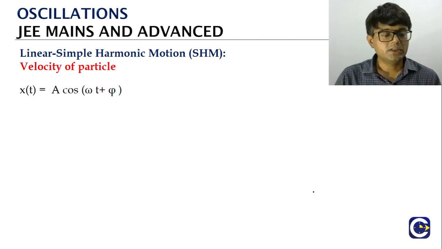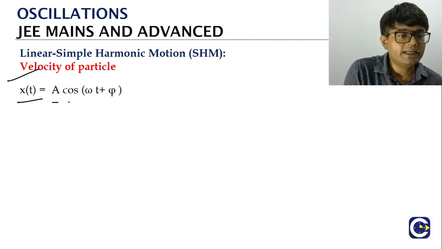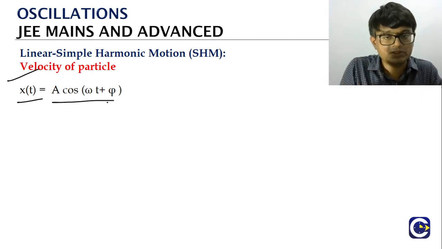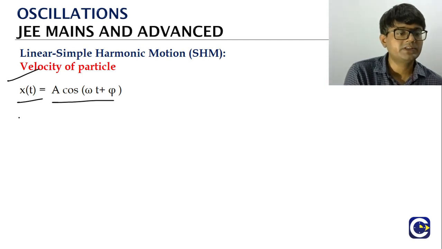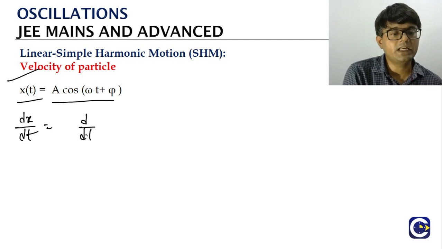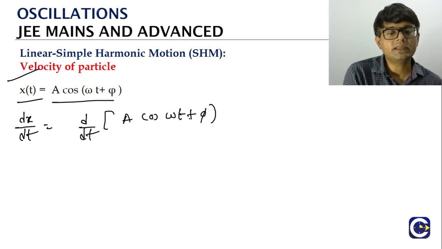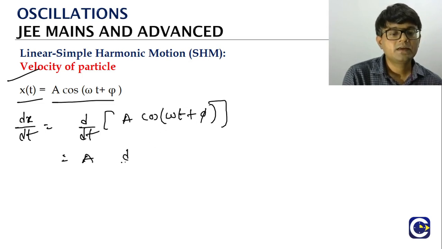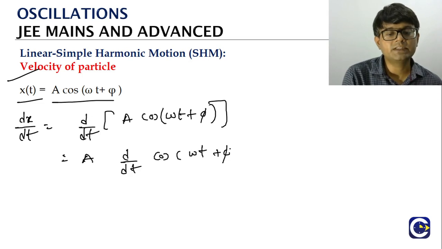Now, if you are given the position function, the next question is, because it is in motion, we will talk about the velocity. How do you get the velocity? Take a derivative of this function with respect to time. So take a derivative of a cos(ωt + φ). A is a constant, it comes out. Derivative of cos(ωt + φ).